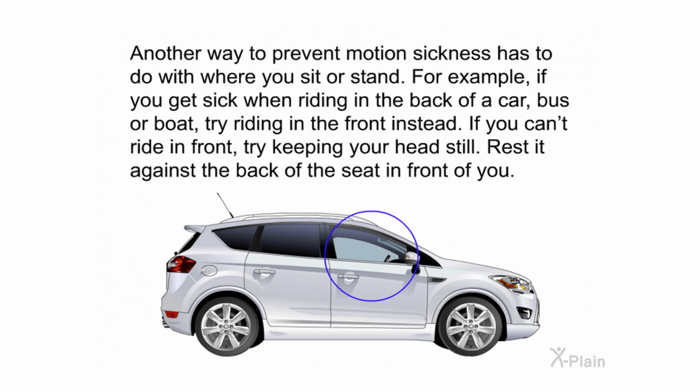Another way to prevent motion sickness has to do with where you sit or stand. For example, if you get sick when riding in the back of a car, bus, or boat, try riding in the front instead. If you can't ride in front, try keeping your head still. Rest it against the back of the seat in front of you.